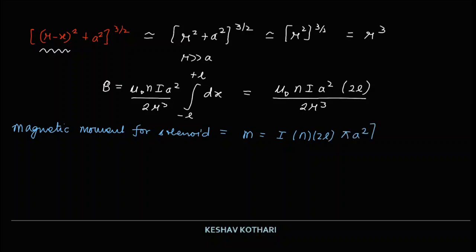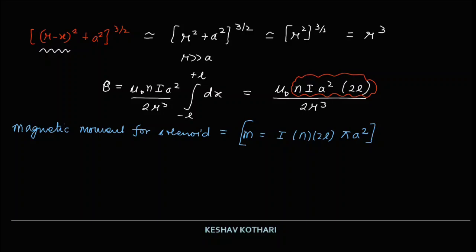So this entire term in the numerator is equal to n I 2L into pi a square.